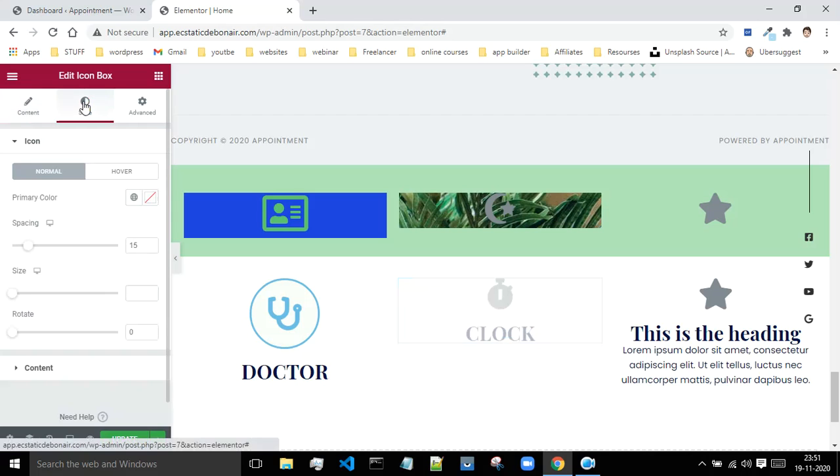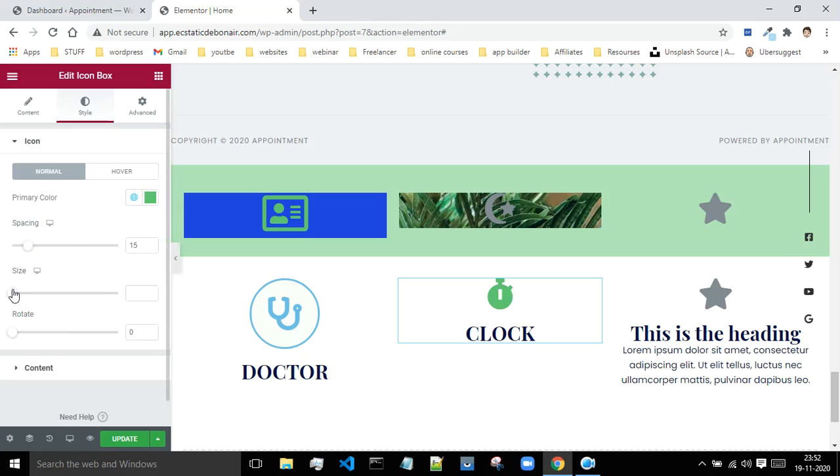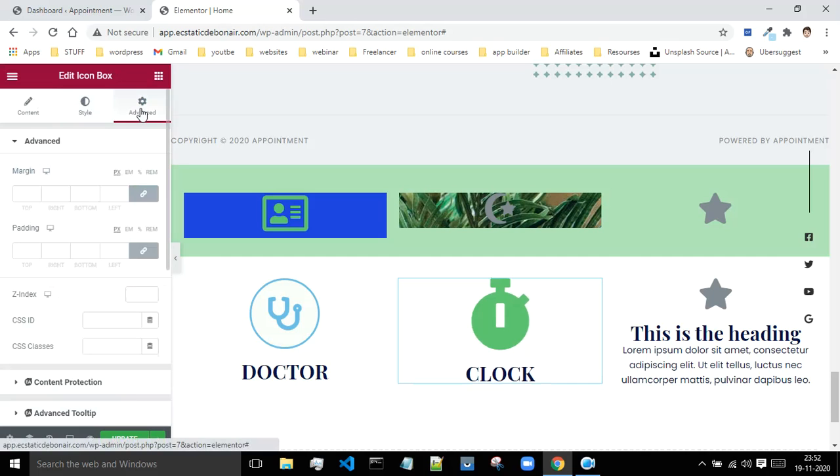I will go inside of the style to style this particular thing. My primary color will be green. Then the size, I want to change this size. Okay, this much size is more than enough. This is a little bit big. This looks much better. Now I will go to the advanced section,